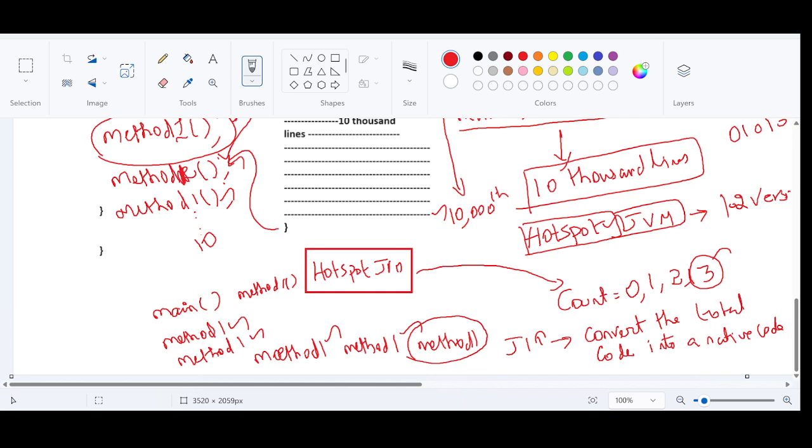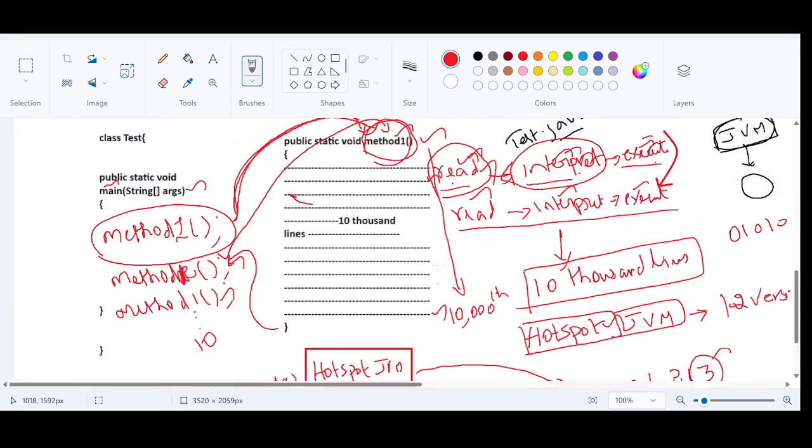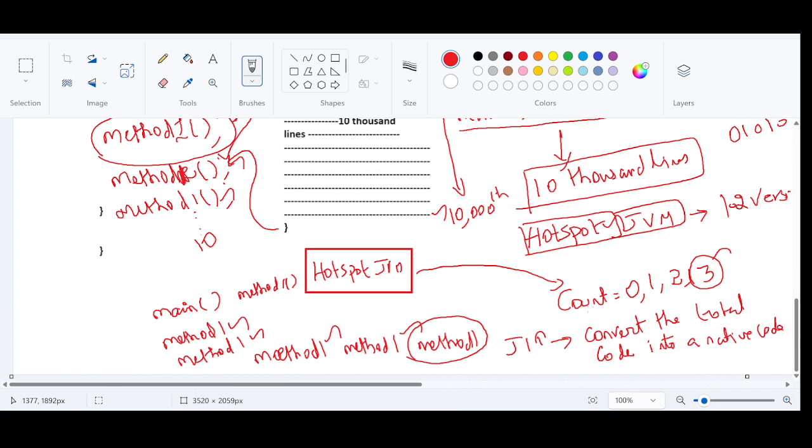What does it mean? The just-in-time compiler is going to understand that so and so method 1 is getting called many times. First call, no problem. Second time, it is going to keep a count. Count number 0, count number 1, count number 2, and count number 3. This point is called a threshold point.